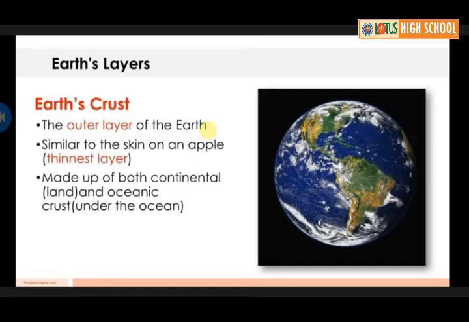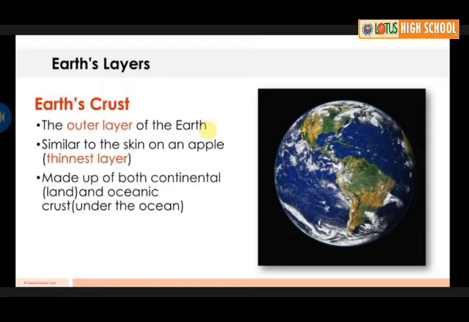The uppermost layer over the Earth's surface is called the crust. It is the thinnest layer of all the layers. It is about 35 kilometers in the continental mass and only 5 kilometers on the ocean floor.